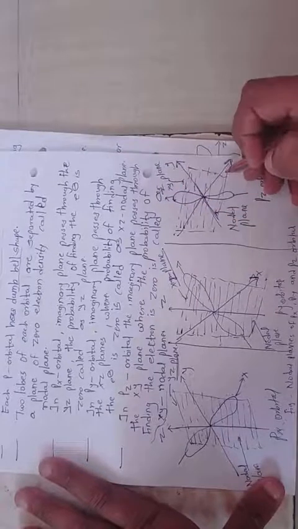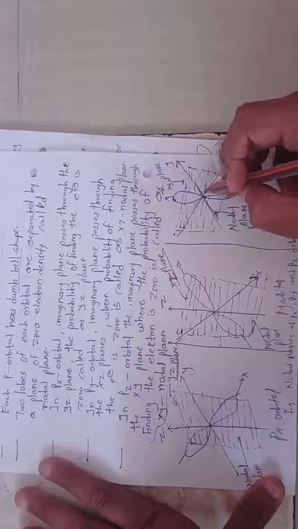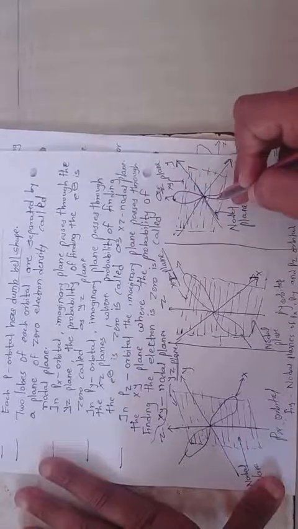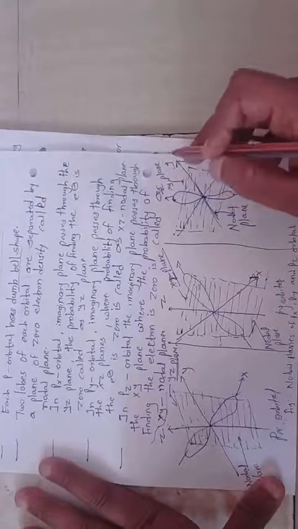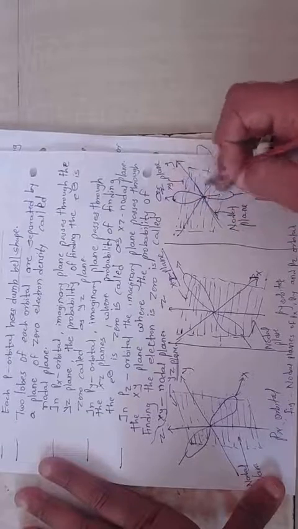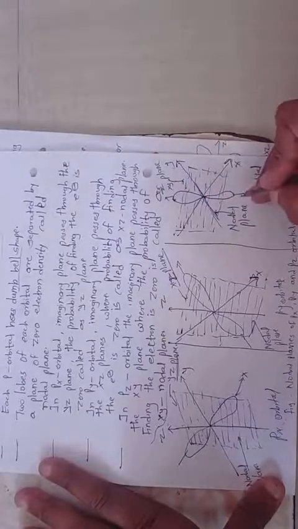The definition is simple. The imaginary plane passes through the xy plane, where the probability of finding the electron is 0. Therefore it is called the xy nodal plane. And this is all about the four definitions we discussed at this point, the nodal planes of the px, py and pz orbitals.